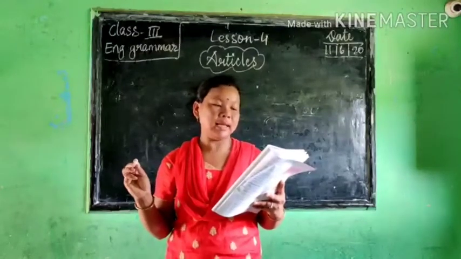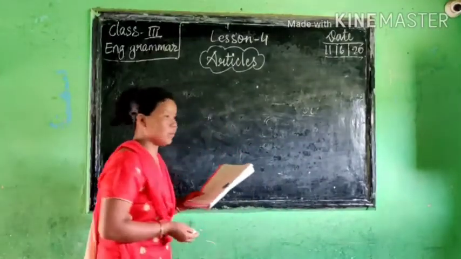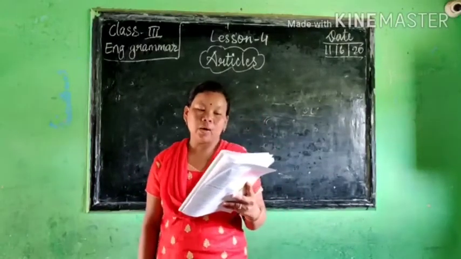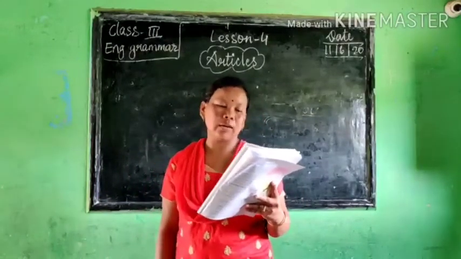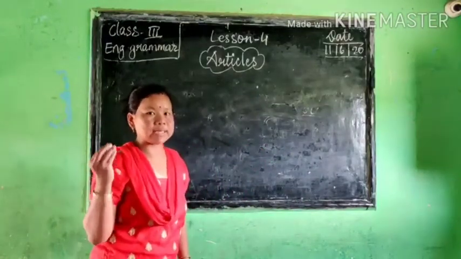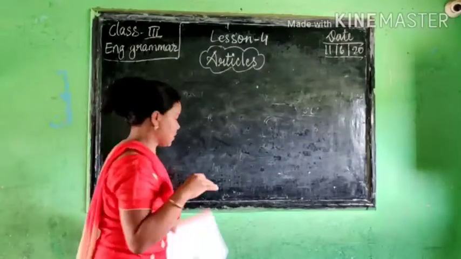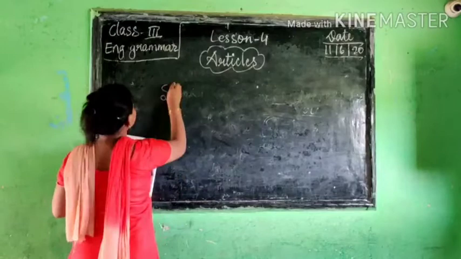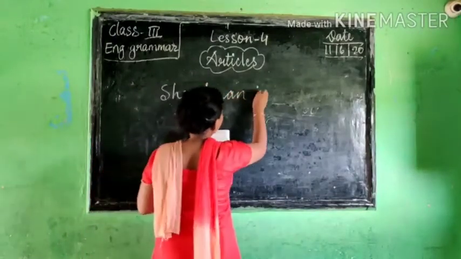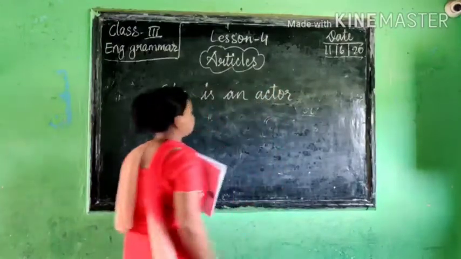The article an is used. Now we will see when to use an: before a singular countable noun which begins with a vowel sound. For example, just now I have told you, remember what the vowels are? A, E, I, O, U. These are the vowels, right? So now here, she is an actor.